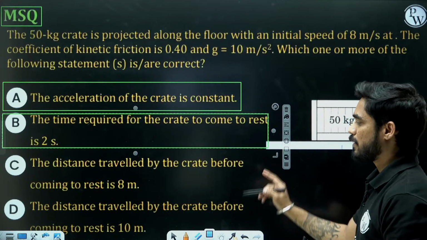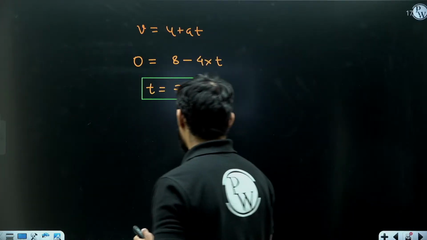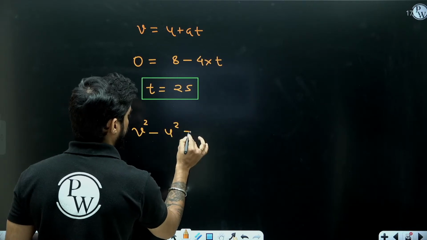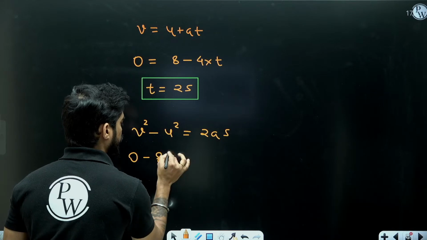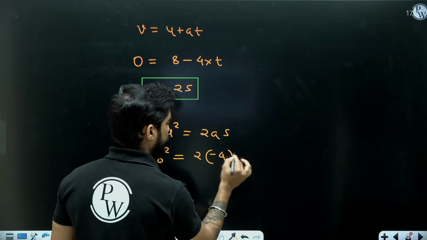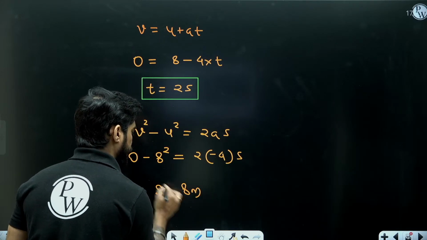Third statement: distance traveled before coming to rest is 8 meters. So beta, v squared minus u squared equals 2as. Final velocity is 0, initial velocity 8 meters per second, acceleration is minus 4. So s is equal to 8 meters, right?